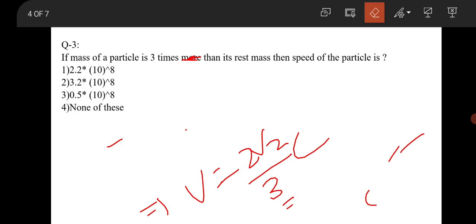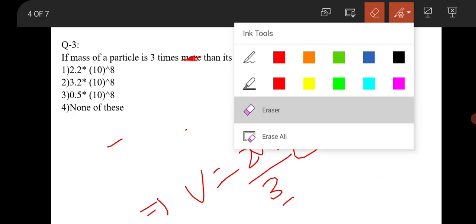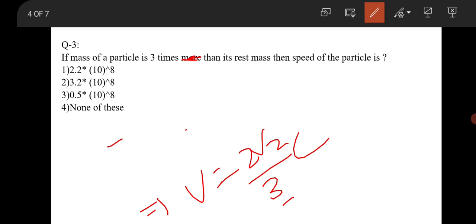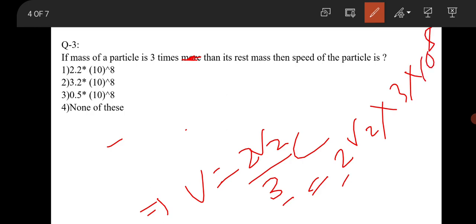So let's calculate this quantity. We substitute the value of c, that is 3 into 10 to the power 8. So it will be 2 root 2 into 3 into 10 to the power 8 by 3. The 3 cancels, so it will be 8 into 10 to the power 8. So the option is not matching, I think.